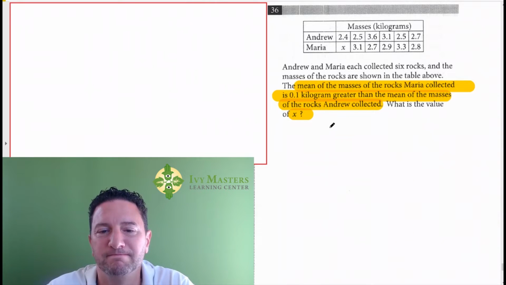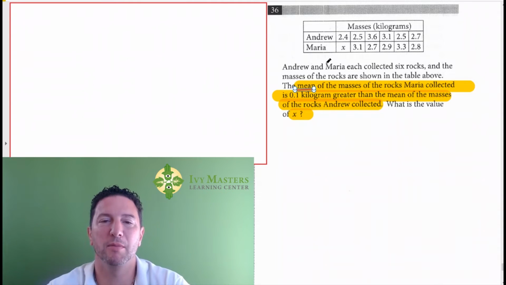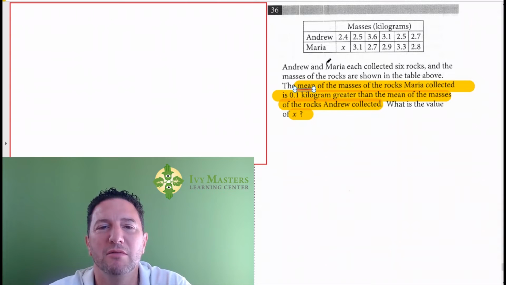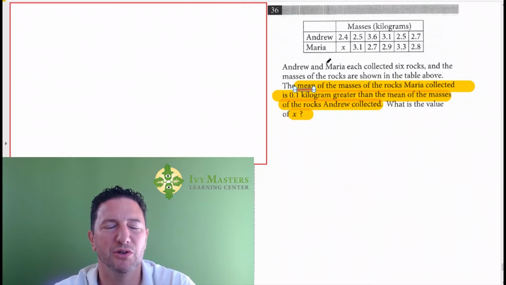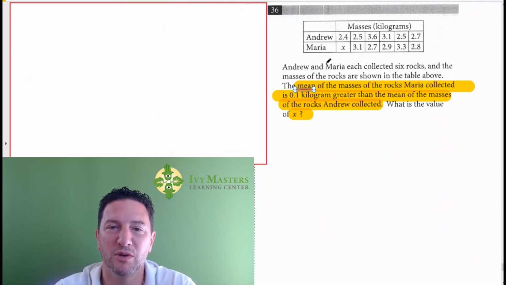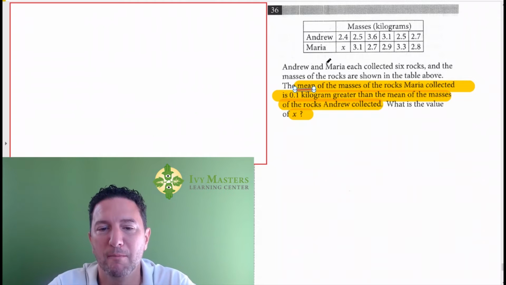And so, the key here, number one, mean. What does that mean? You've got to add and divide by how many. So there's also median, mode, range, standard deviation. If you ever get it mixed up, you have trouble remembering it, remember, it's mean when your teacher makes you do the mean, because that's when you've got to do math. You've got to add and divide by how many.